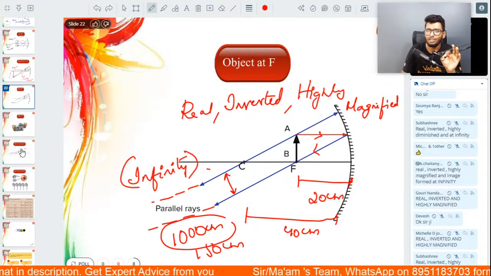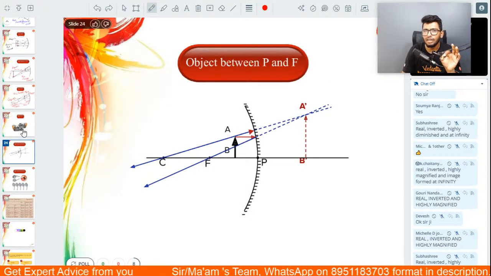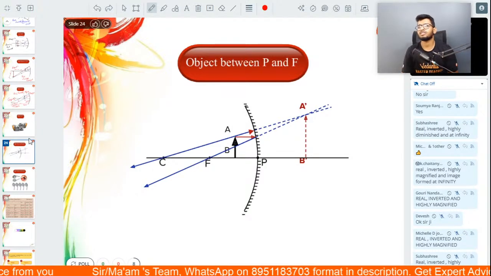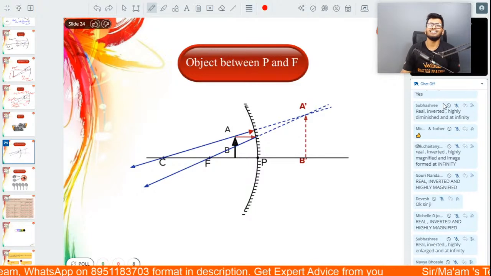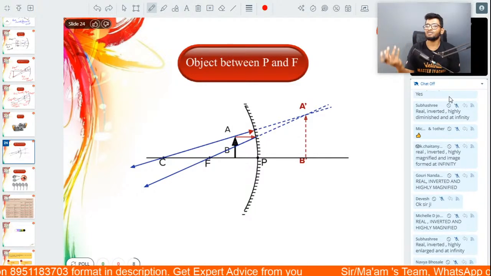That's all. When the object is placed between the pole and focus. Now this, my friends, is the most different case of them all.